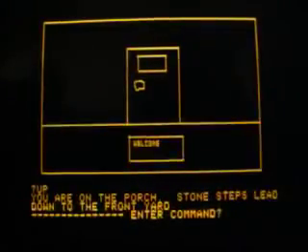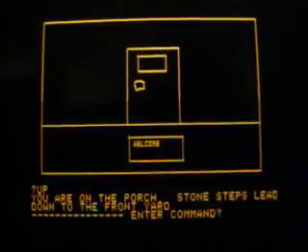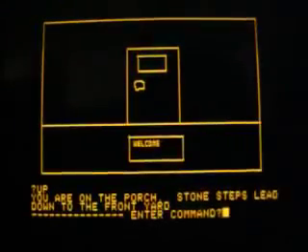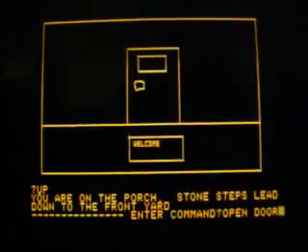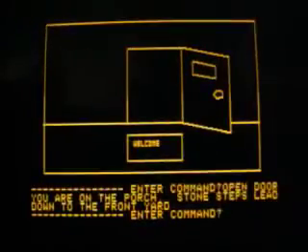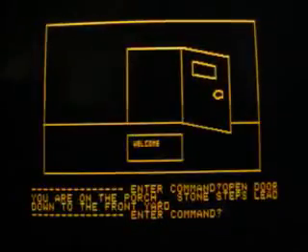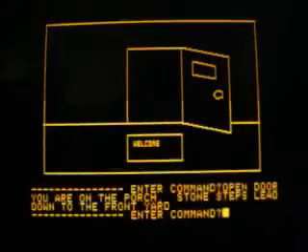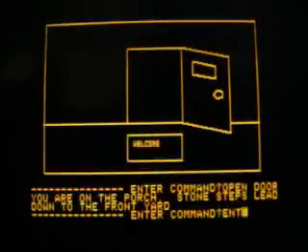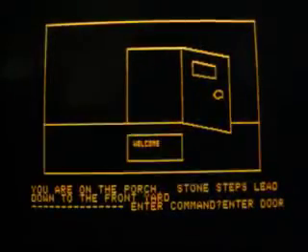Now we have made it to the front of the house, and let's try to open the door. We have opened the door. This is the way a text adventure in 1980 will lead you to a game. Enter the door.